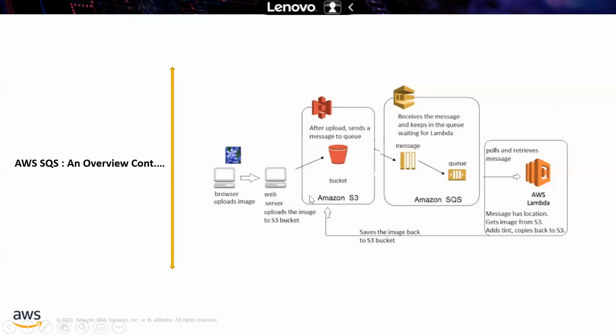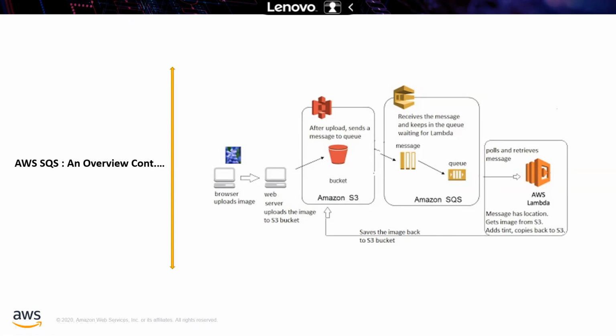So this is a simple mechanism of how a typical uploaded picture is processed and stored back with the date and time in the S3 bucket. Here you can understand how the message is notified to the queue and how the queue is processing it. This is a simple picture to understand.